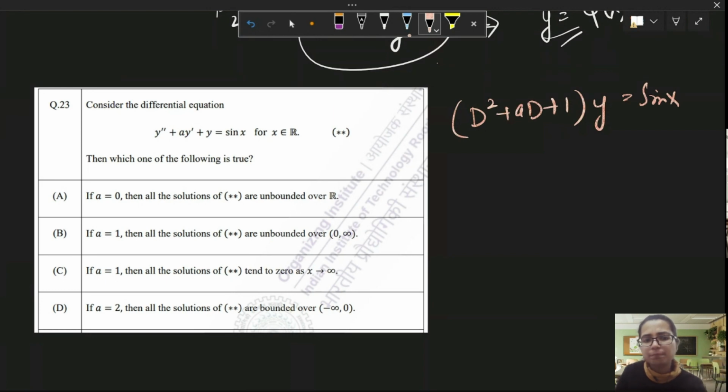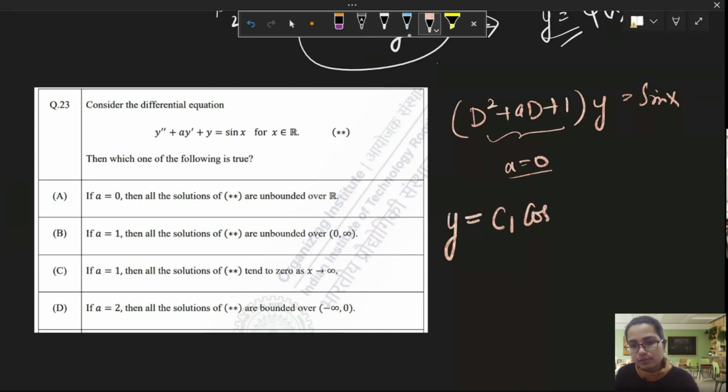Let me put a equal to 0 because I won't be able to solve it directly from here. So if I put a equal to 0, case 1, it will become D square plus 1. So the complementary function will be c1 cos x plus c2 sin x, because you'll get the roots plus and minus iota, and then you know how to solve for it.